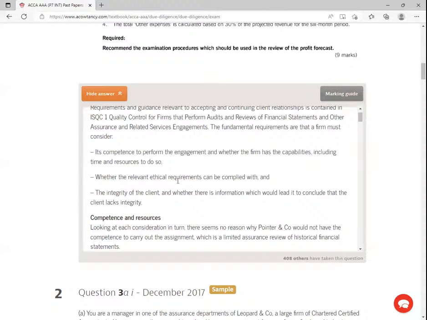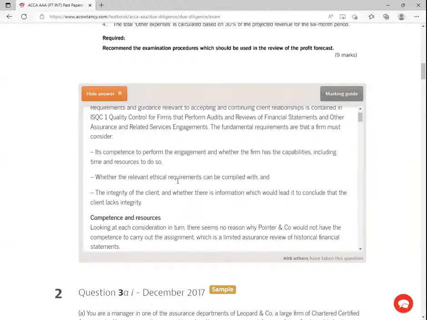Number 1, am I competent enough as an auditor to engage in this particular exercise that this gentleman wants me to really look at? That's very important. Are there ethical standards, ethical requirements? In this case, you must comply. Yes. 10% fees, and you want me to take up another job, right? So I may easily exceed the 15%. And here you are intimidating me, right? So there are ethical issues involving this particular assignment.